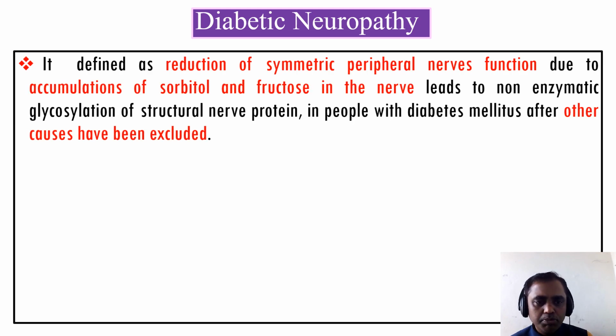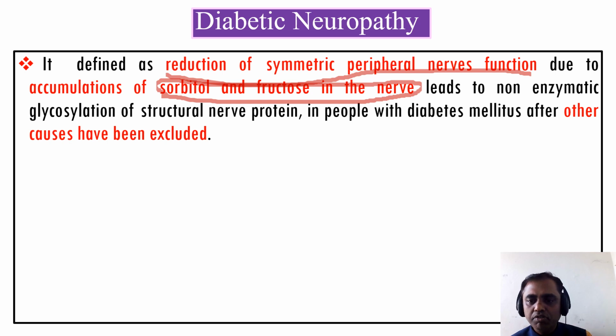Diabetic neuropathy is defined as reduction of the symmetrical peripheral nerve function due to accumulation of the sorbitol and fructose in the nerve. This is very important for the exam. Sorbitol and fructose in the nerve lead to non-enzymatic glycosylation of the structural nerve protein in people with diabetes mellitus after other causes have been excluded.